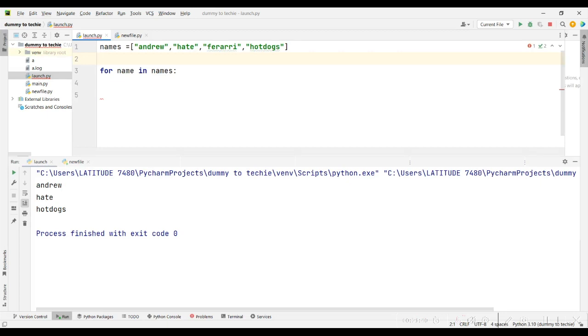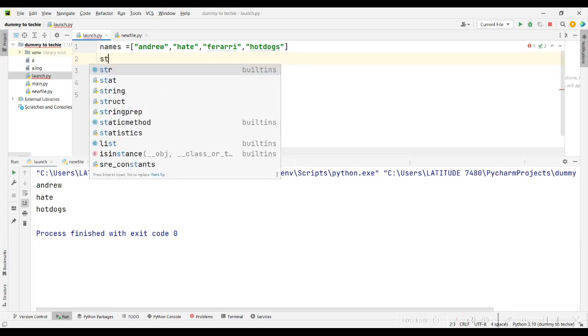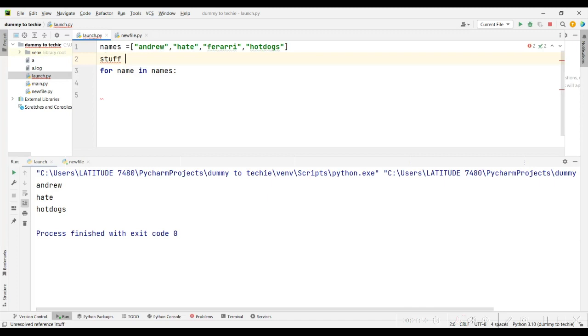Let me create another list. What should I call it now? Stuff. Okay, yeah, stuff. So stuff equals a list again, and what is inside that list?